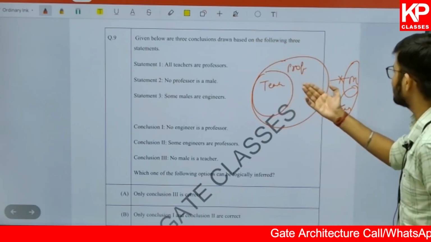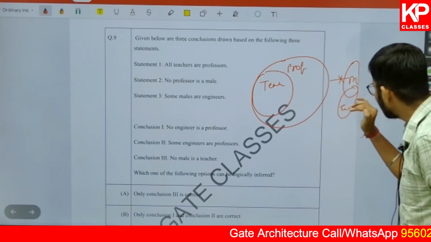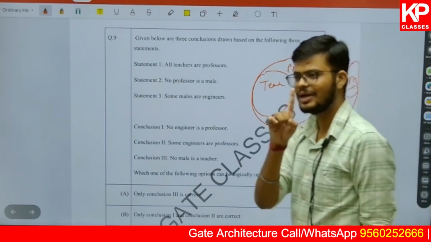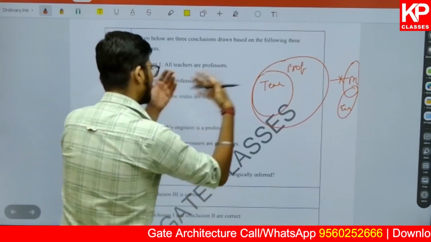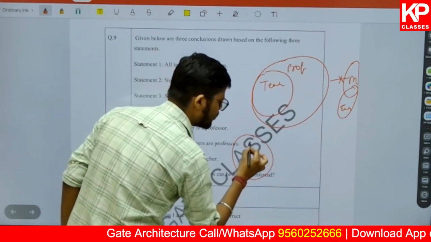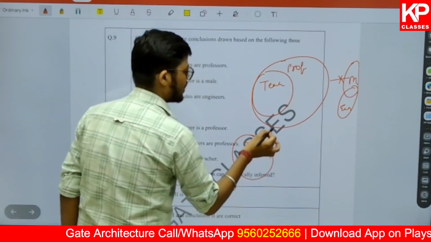All the teachers are professors. No professor is male. And then after that, some engineers are male. This is satisfying. This is one Venn diagram. Let's make another Venn diagram. Some teachers are there. All the teachers are professors.